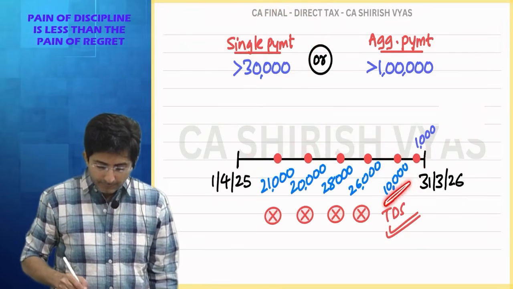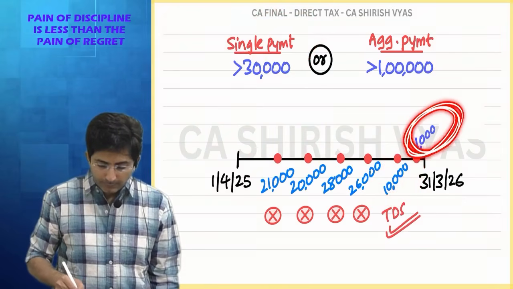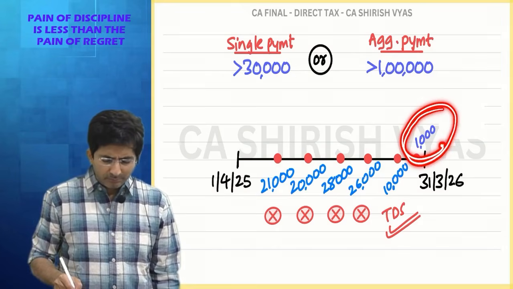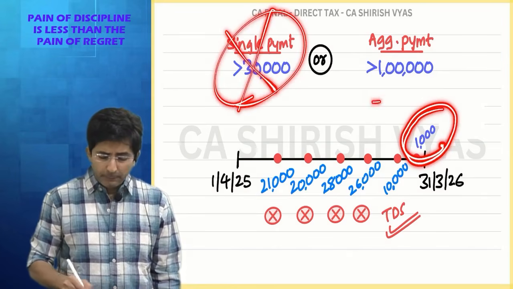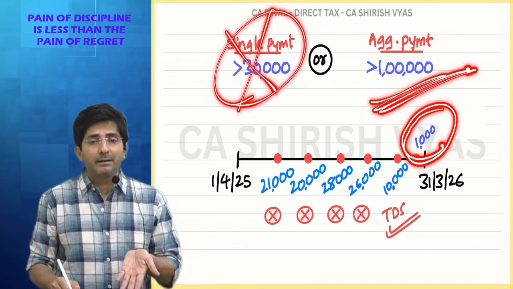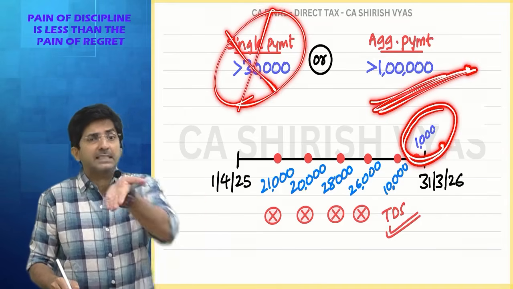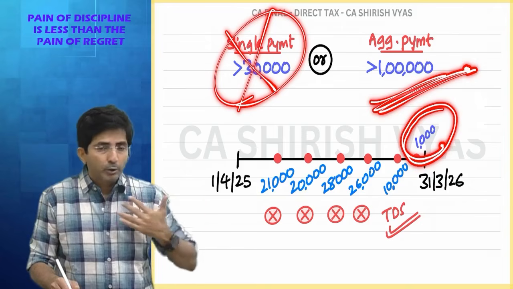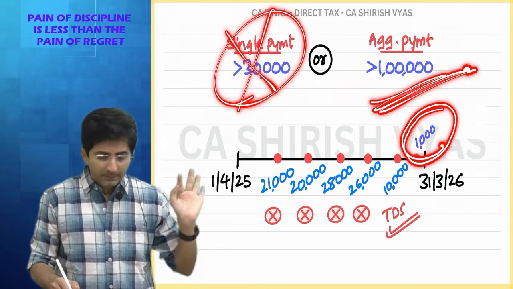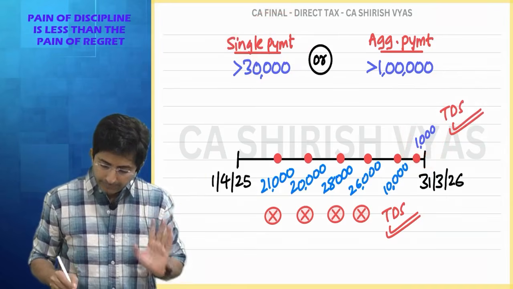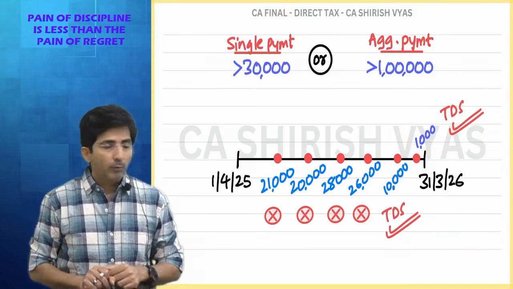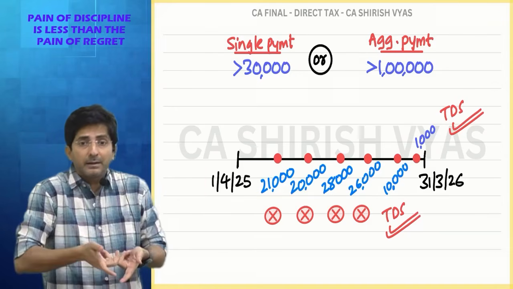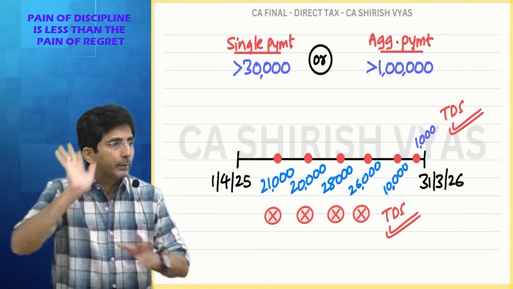Then after this 10,000 I made one more payment of 1,000. See, the last payment is only 1,000. So 1,000 is not more than 30,000. But if you see the aggregate, I am already above 1 lakh. I was already at 1,05,000. This will make 1,06,000. So TDS will come, but now it will come only on 1,000, because on all the previous payments TDS has been deducted. And what is the percentage? Either 1 or 2%, depending upon the receiver. See, I am the payer. If the receiver is an individual or HUF, then 1%, otherwise 2%.